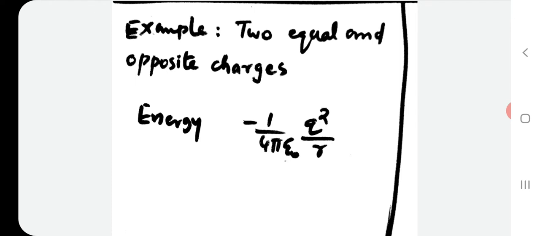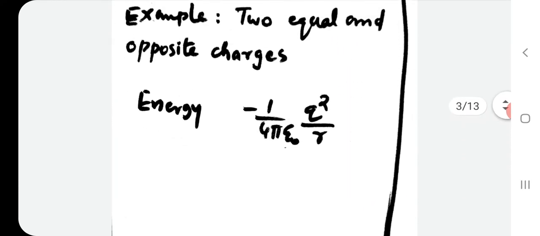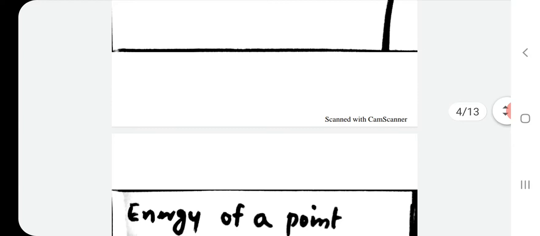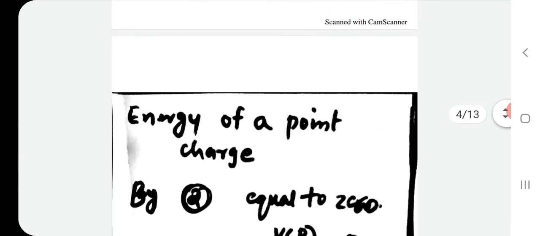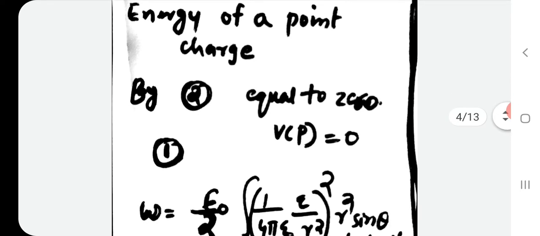Now if we take the energy of a point charge, equation 2 says that the energy stored is equal to 0. If we are taking the energy of a point charge, we have only one charge. So there is no potential at that charge because there are no charges surrounding it. So the potential is equal to 0.